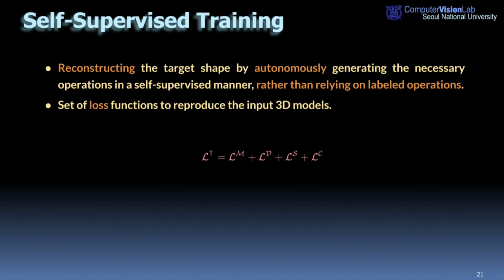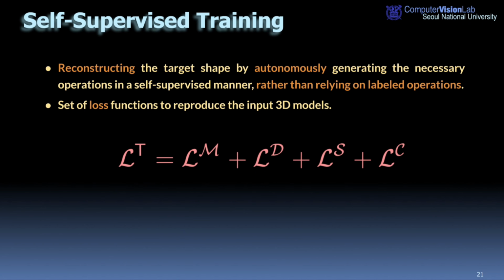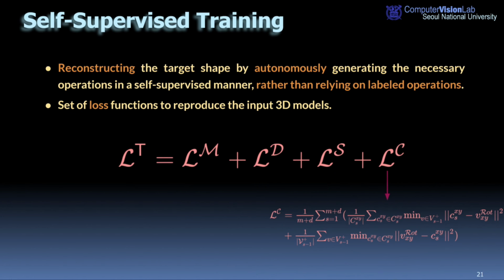We focus on reconstructing the target shape by autonomously generating the necessary operations in a self-supervised manner by defining a set of loss functions to reproduce the 3D models. The model is initially trained on whole objects and is then fine-tuned for each object individually. The milling loss ensures that the implicit shape obtained through sequential milling operations accurately approximates the target shape. The drilling loss facilitates the drilling operations to remove the remaining regions after the sequential milling operations. The shape loss ensures that the regions inside the target shapes are not removed by any milling or drilling operations. The center loss simplifies the training process by narrowing down the search space for the generation of the tool coordinates.